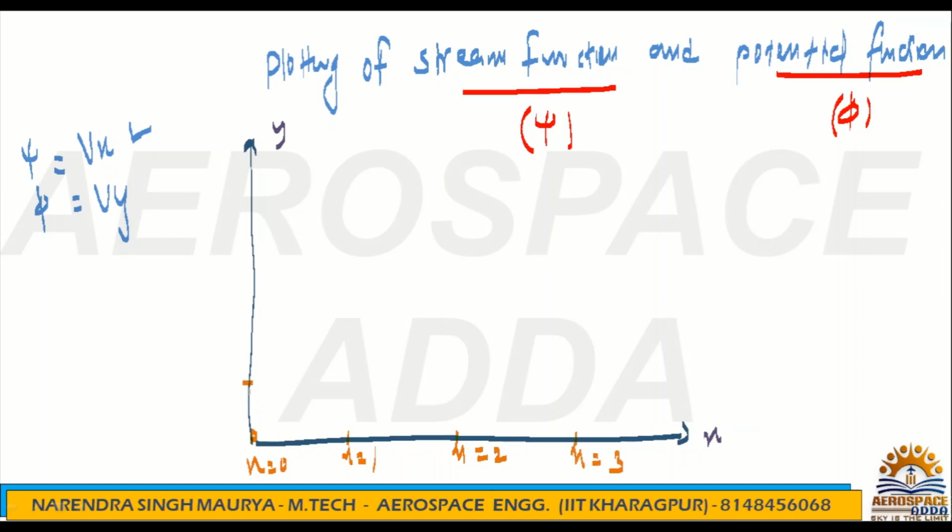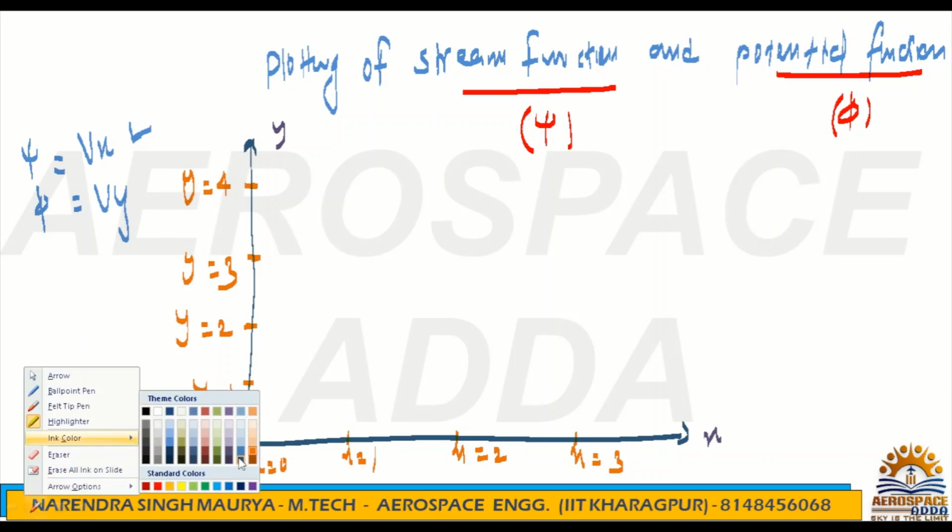Similarly y is 0 here, y is equal to 1, y is equal to 2, y is equal to 3, and y is equal to 4. Now first you have to draw the stream function.